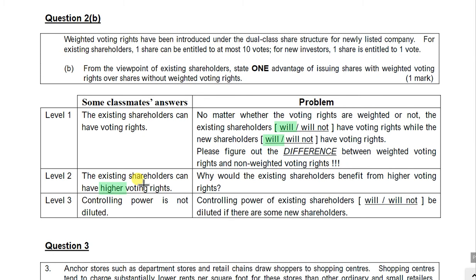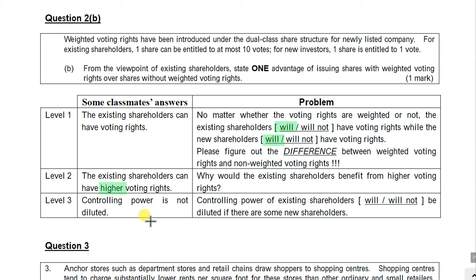And actually, some of you do better, level 3. So you answer something like that. You say that they have more votes and the controlling power is not diluted. But my question is, if we have new shares, and the new shareholders can have 1 vote per share, then will the controlling power be diluted?